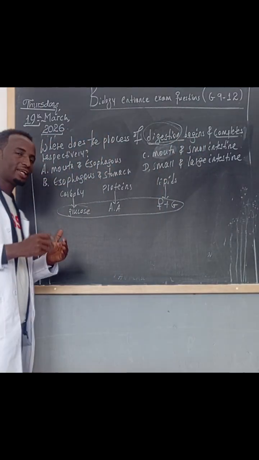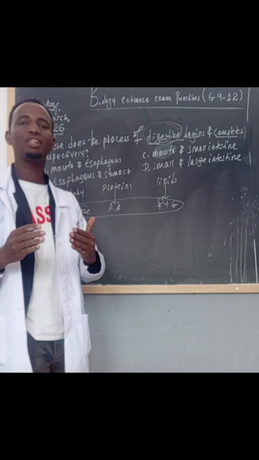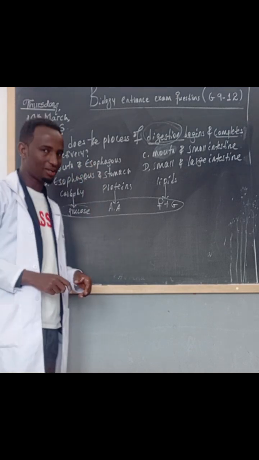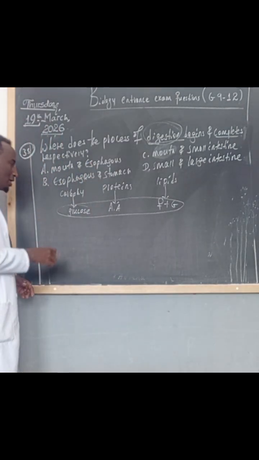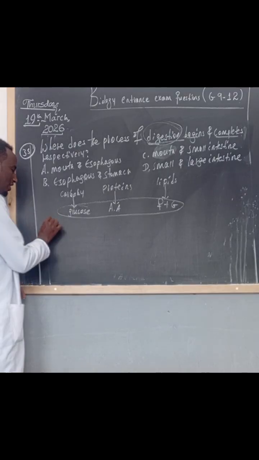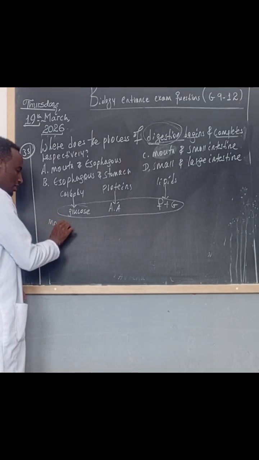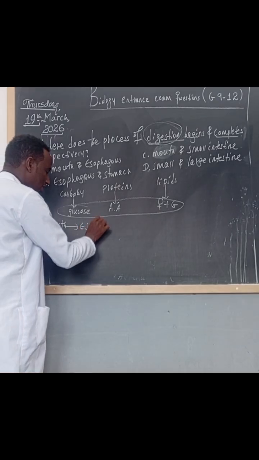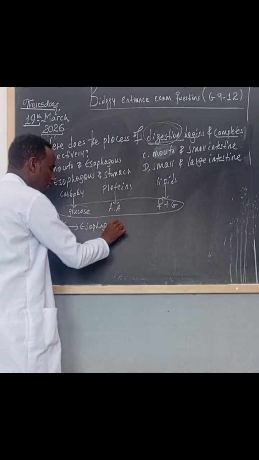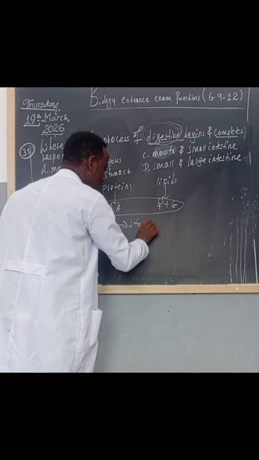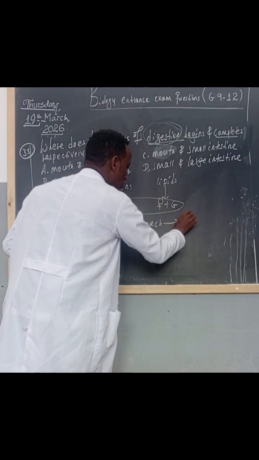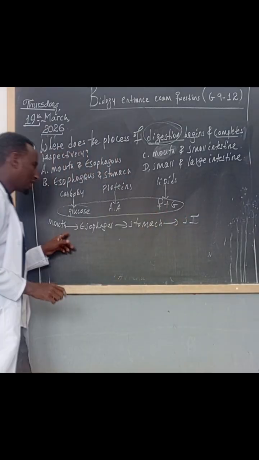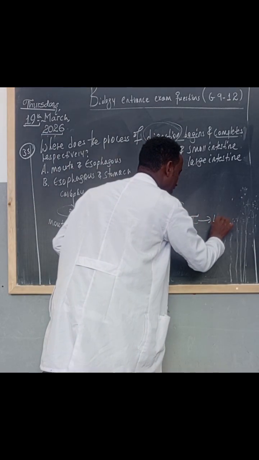Good. Now let's see the main components of the digestive system. Don't forget that the process of digestion starts in the mouth, then the esophagus, stomach, small intestine, then large intestine.